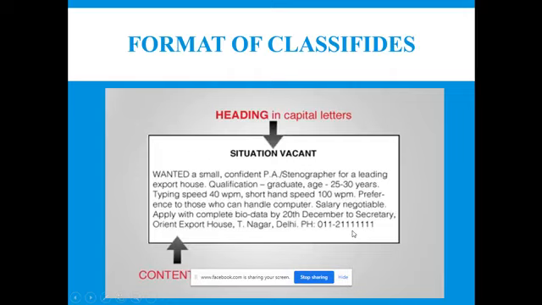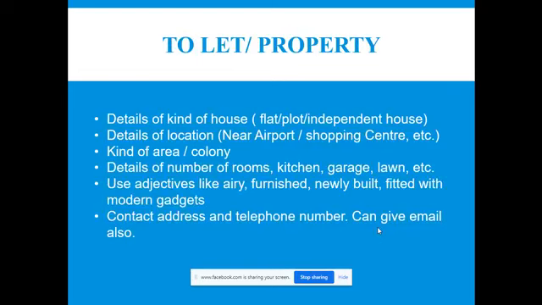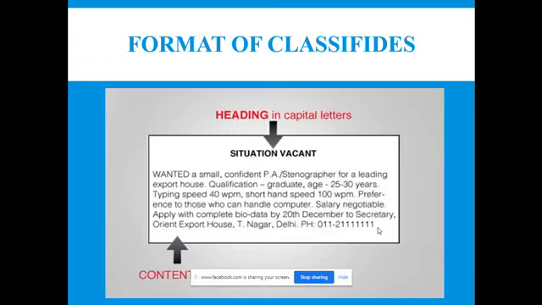Suppose you are giving some advertisement, and you have written the heading and the matter, but you have not given the address, then who is going to contact you, and when and how? So this is difficult. Some of the classified advertisements have post box numbers. That is a special service given by post offices, so don't be confused if you come across such an advertisement in a newspaper. So three things are important: the heading, the address at the end, and in the middle all the information. Just put a comma, or a full stop, and proceed.